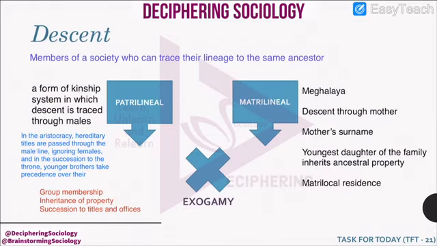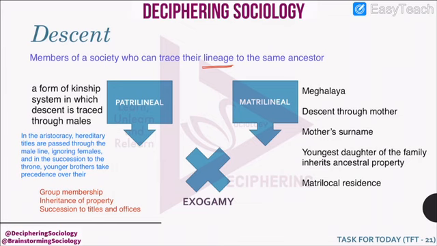There is an important term in kinship which is known as descent. Members of a society who can trace their lineage to the same ancestor are said to come from the same descent. There are two types of lineage. They are patrilineal and matrilineal.